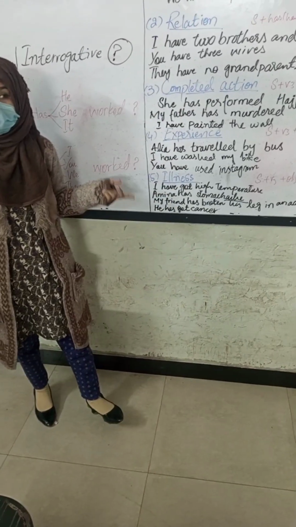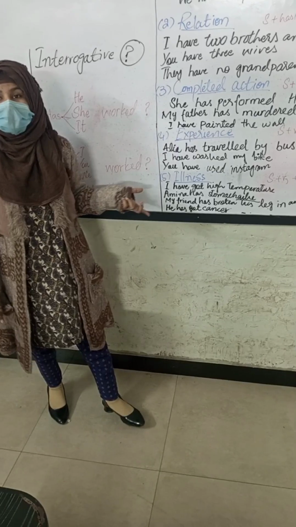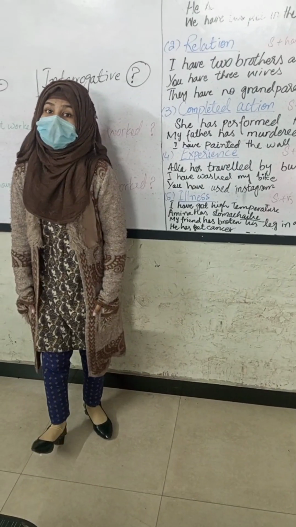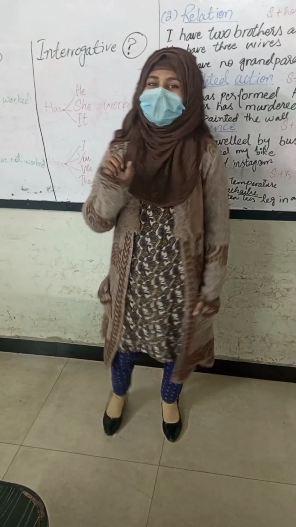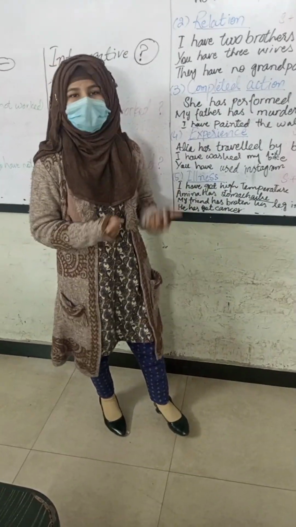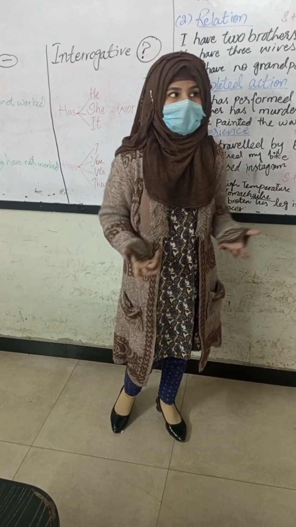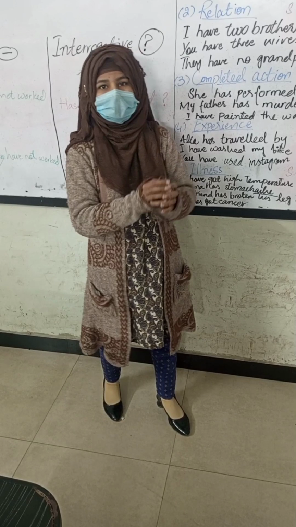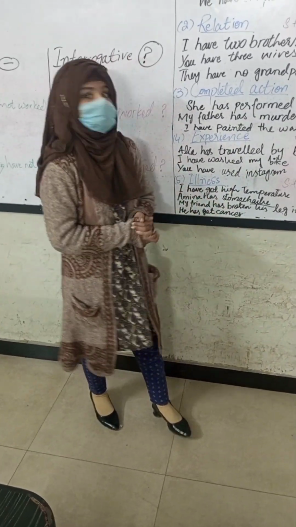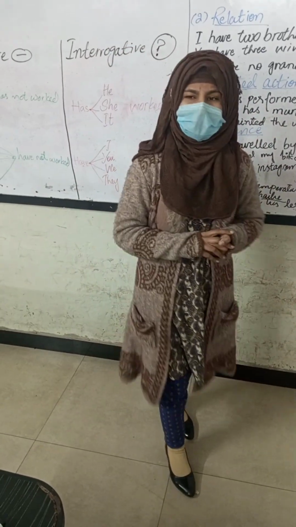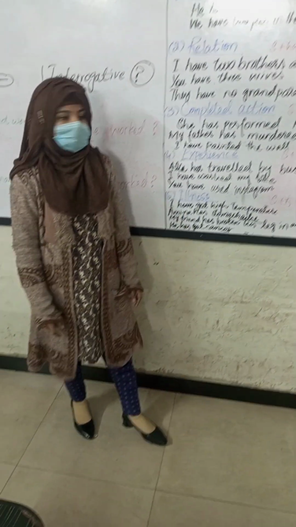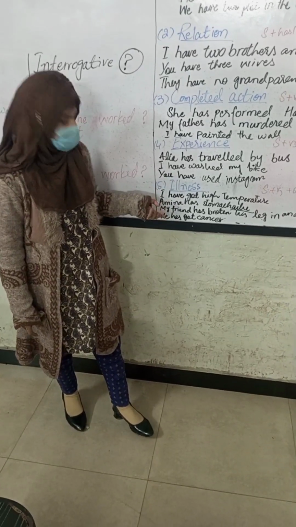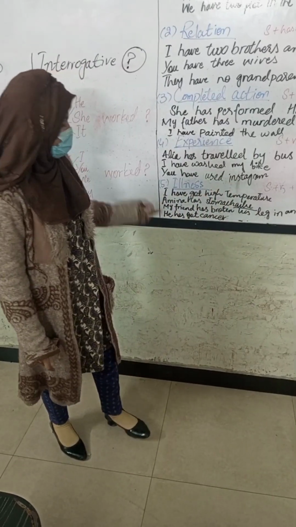The last one is illness. You have 5 uses in different ways, and this is how you can use has and have: possession, relation, completed action, experience, and the last one, illness. How can you tell your illness through has and have? You can say, I have a bad cough, I have a sore throat, including short-term disease to long-term disease. You can also make a lot of examples such as I have a headache, I have a stomach ache, I have a toothache, whatsoever. And for a disease which someone is in, you can say he has got cancer.